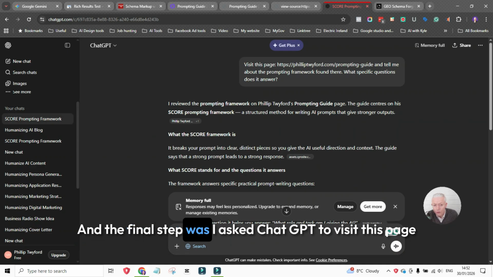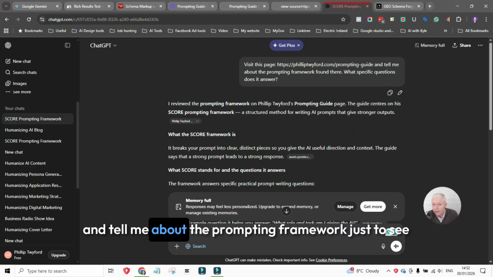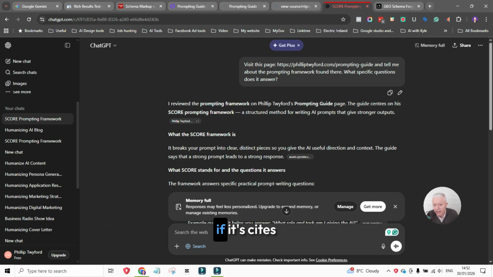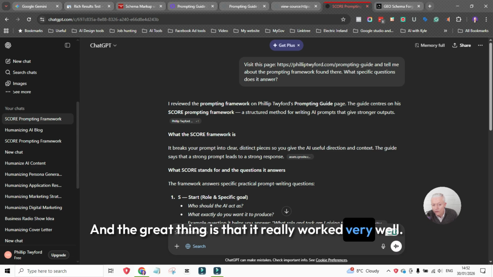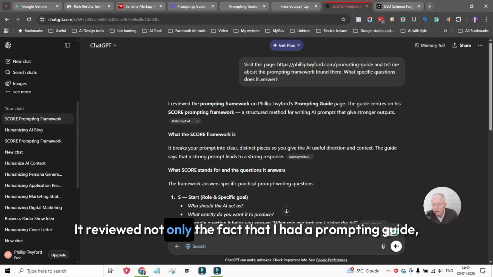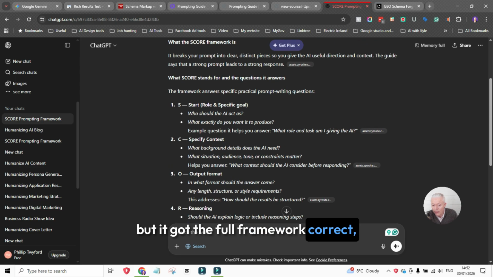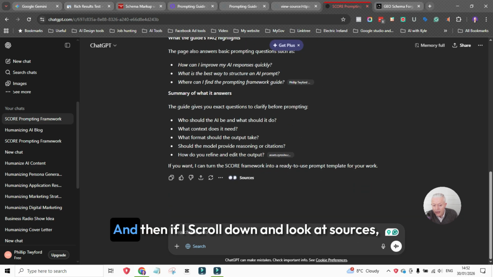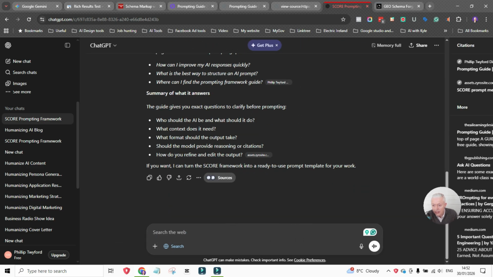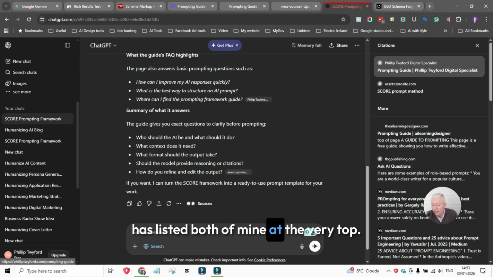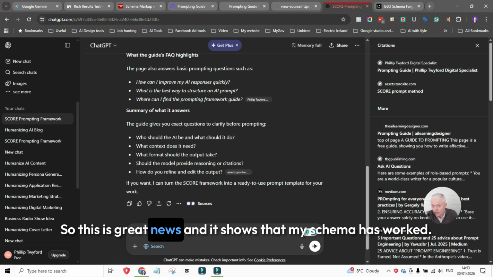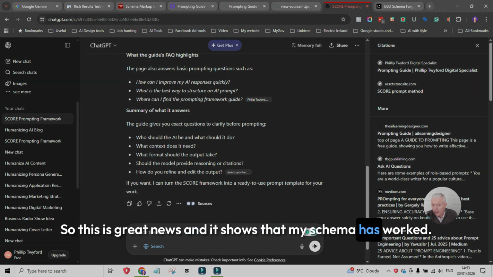And the final step was I asked ChatGPT to visit this page and tell me about the prompting framework, just to see if it cites and what it reviews. And the great thing is that it worked very well. It reviewed not only the fact that I had a prompting guide, but it got the full framework correct, as you can see. And if I scroll down and look at sources, from a citation point of view, it has listed both of mine at the very top. So this is great news, and it shows that my schema has worked.